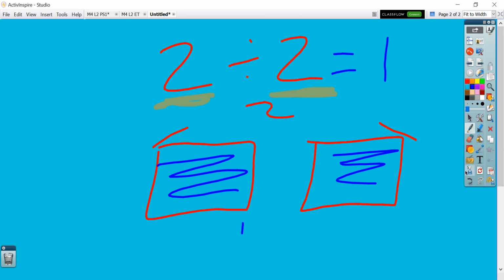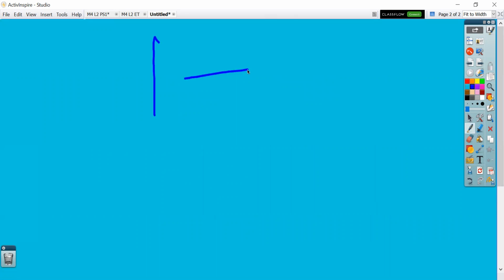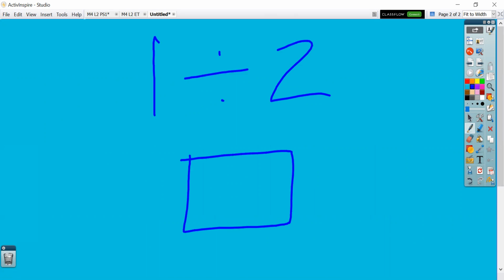So let's go ahead and think about that with a different expression. Let's do 1 divided by 2. So instead of having 2 wholes, we just have 1 whole. And I ask you, if I had 1 cookie and I was dividing it by 2 people, so wholes divided into the number of groups, how many cookies would each person get?